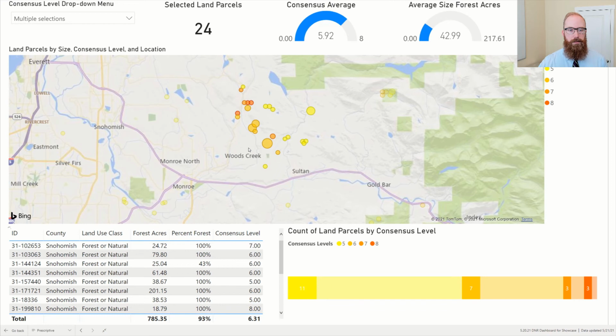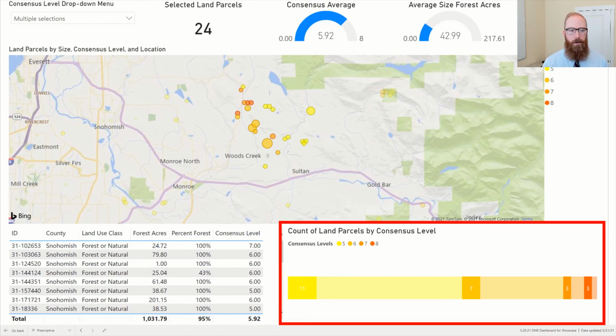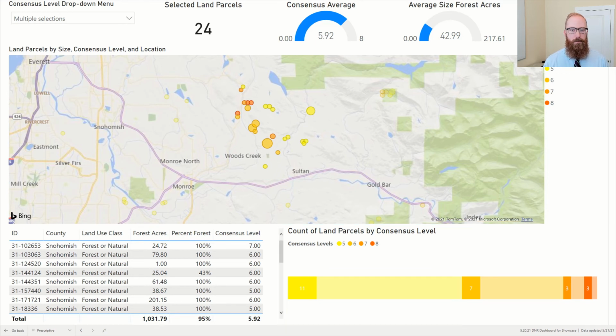After we've done this, we can see that the 24 selected parcels have an average consensus score of 5.92 with an average acreage of approximately 43 acres. Looking at the lower right section of our dashboard, we can see a visual representation of the parcels and their overall place in the consensus model. It appears that most of our consensus level 8 parcels are actually in this cluster, but most of these parcels have a lower score, with the majority being 5.